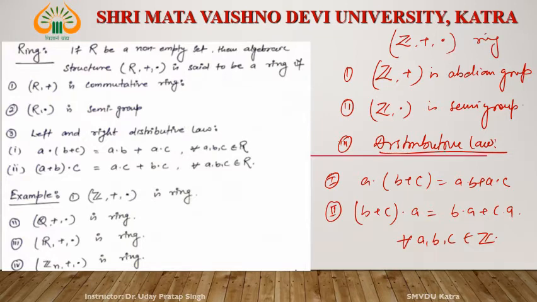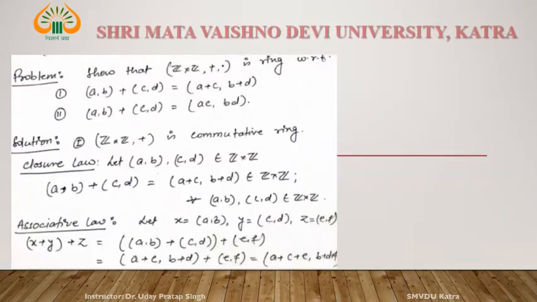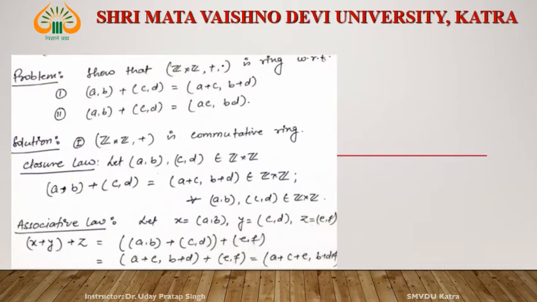Similarly, (Q, +, ·) is a ring, (R, +, ·) is a ring, (C, +, ·) is a ring, and Zn. What is Zn? Zn is nothing but {0, 1, ..., n minus 1}, and plus is not the usual plus, this is the addition modulo n, and dot is multiplication modulo n. Then Zn with respect to these two operations is a ring.